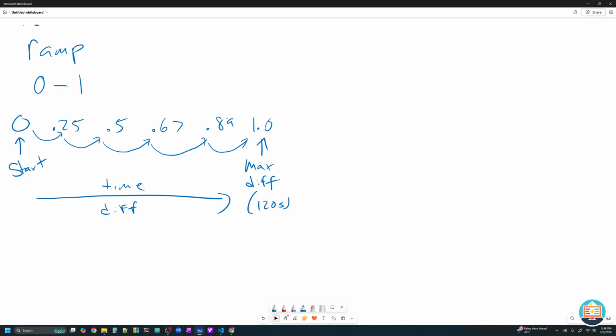So how does that ramp actually control the difficulty? Imagine we made a graph that looks something like this. On the x-axis, we put our ramp value. The ramp value starts at 0 and ends at 1. Now on the y-axis, we are going to put something that is being controlled by the ramp. Let's do the enemy fire cooldown.